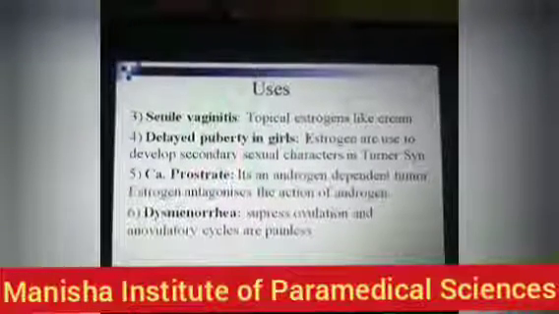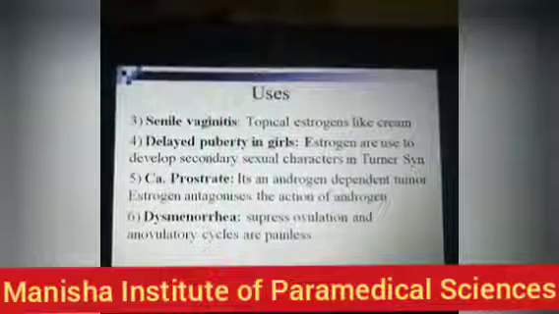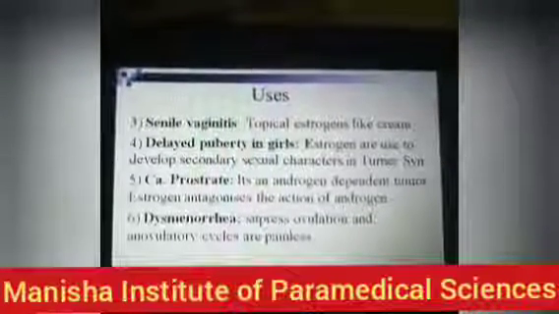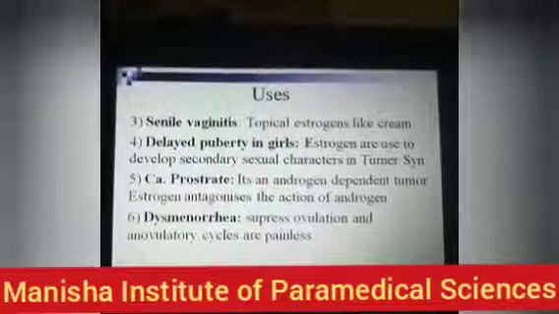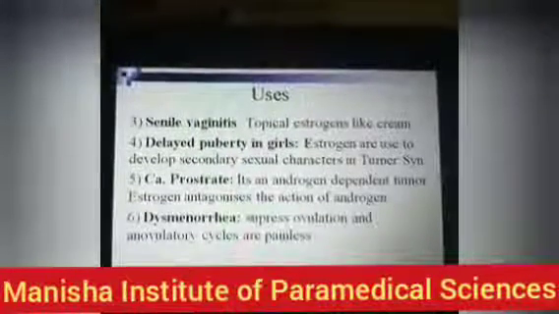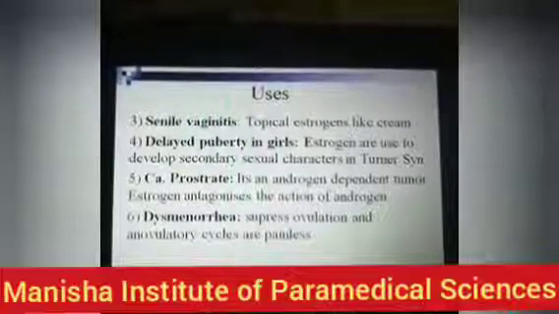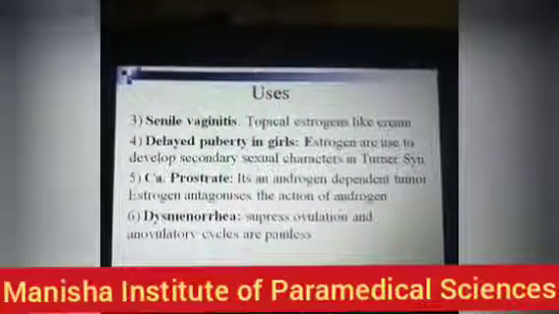Delayed puberty in girls: estrogens are used to develop secondary sexual characters, particularly in Turner syndrome or hypopituitarism. It is also used in CA prostate. It is an androgen dependent tumor, and estrogen antagonizes the action of androgen.